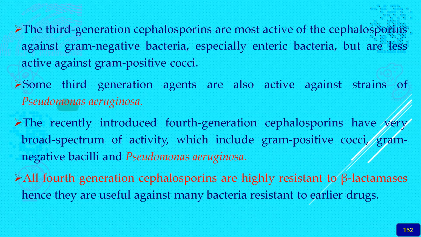All fourth generation cephalosporins are highly resistant to beta-lactamase enzymes. Hence, they are useful against many bacteria which are resistant to the penicillins, because beta-lactamase is an enzyme very commonly produced by a variety of gram-positive and gram-negative bacteria.